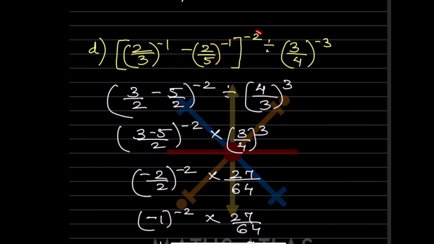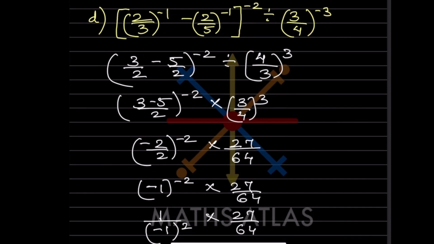And this is minus 2, the exponent the same. And now, because this is minus 3, we will flip over. That will be 4 by 3 raised to 3. The division sign, let us keep the same first. So now we can see the denominator is the same. So we can just put this together. That will be 3 minus 5 raised to 2 minus 2.